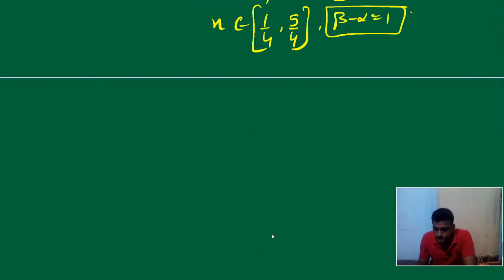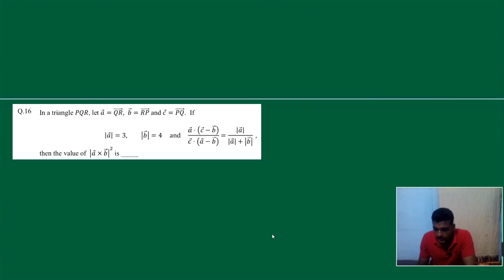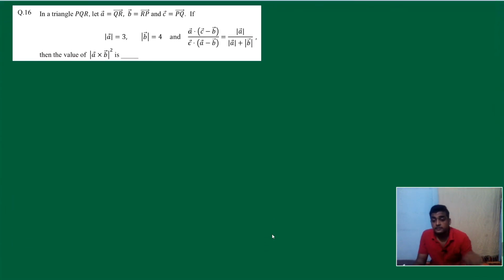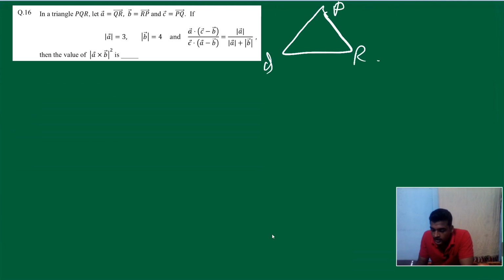Next question. Okay, question 16 is also very simple. We can say it's very simple. How? Let's see. The question is like that. In a triangle PQR, A, B, C is given, right? It's P, it's Q, it's R. Okay, fine. PQ vector they have given C vector. QR vector they have given A vector. RP vector they have given B vector, right?